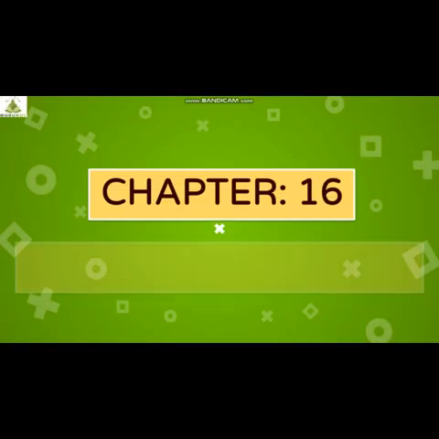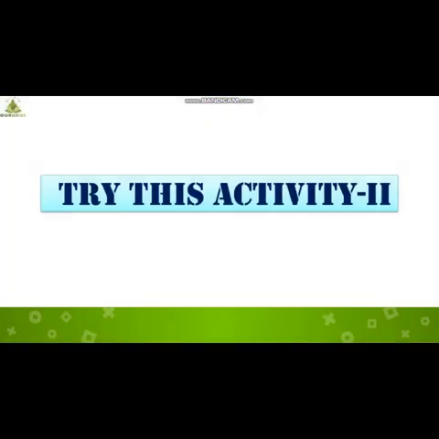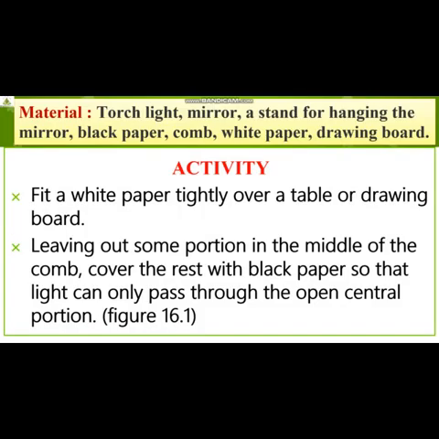We learn in chapter number 16, reflection of light. So let us start with an activity. What materials do I have to take? I have to take a torchlight, mirror, a stand for hanging the mirror, black paper, comb, white paper, and a drawing board. Okay, drawing board is nothing but a table kind of thing, on which we are going to perform the experiment or the activity.